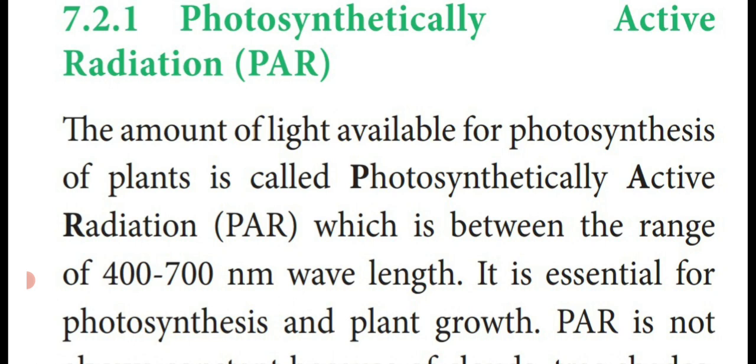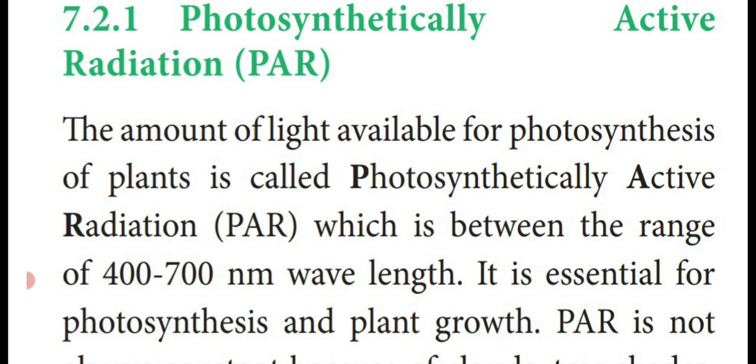So light is the essential thing for photosynthesis. That light is available in the atmosphere, that means from the sunlight only we are getting the light. So the amount of light available for photosynthesis of plants is called PAR, that is photosynthetically active radiation.